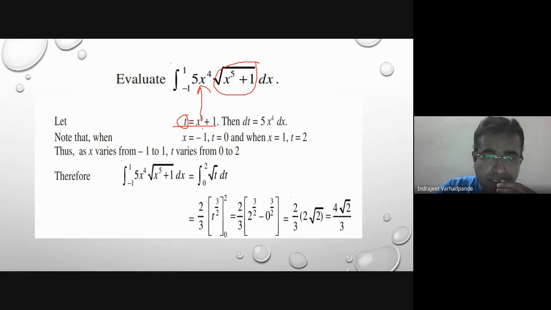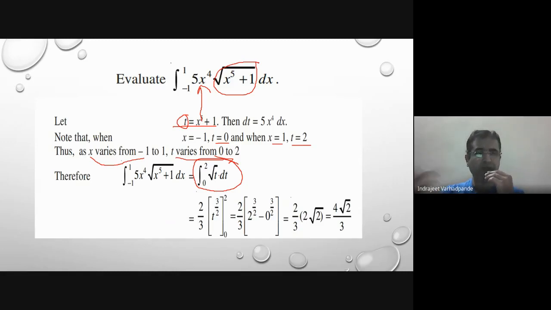So with this substitution, when x is minus 1, t will be 0, because minus 1 to the power 5 is minus 1, and minus 1 plus 1 is 0. When x is 1, 1 to the power 5 is 1, and 1 plus 1 is 2. So when x is equal to 1, t is equal to 2. Where x was varying from minus 1 to 1, t will vary from 0 to 2. Completely my question in x is transformed into the variable t.